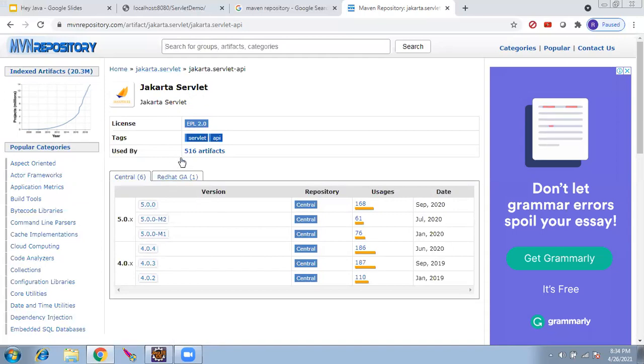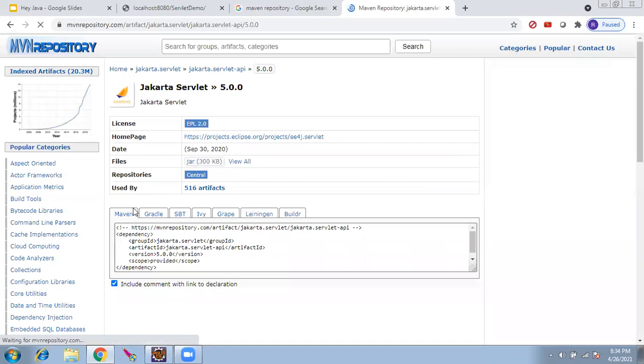For this package, they have given these many versions. Out of these, this one came in 4.0. Here they would have added a few more classes or functionalities, here a few more, like that. I'm using the latest, which came in September 2020. So if I download this, you can use Maven or Gradle. These are the different automated tools.